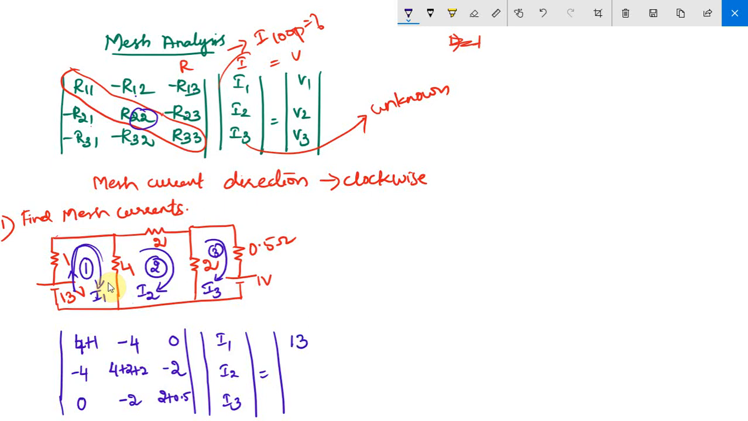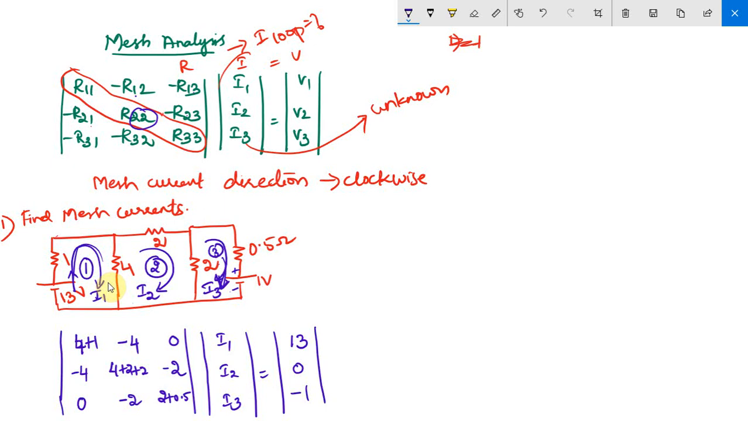What about V2? Voltage in the second mesh? 0. There is no voltage in the second mesh, right? So your V2 is going to be 0. What about the V3? Minus 1 or plus 1? Minus 1. Because see the direction of your I3, it's clockwise, right? Flowing from plus to minus. So you have to assume minus sign for your voltage. So minus 1 is the voltage in the third loop. So now we got your R matrix and V matrix.